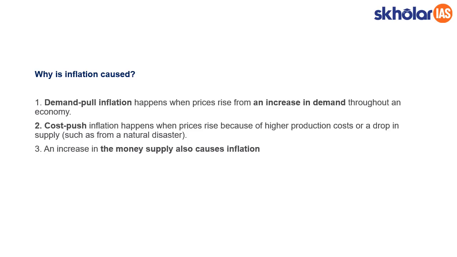There is another third variety of inflation where there is an increase in money supply. If money is spread across the economy and every person is having more money, as a result each and every person will demand more products, and this causes a kind of demand push inflation. So increase in money supply increases the demand for products and as a result will increase the price of the product. This causes inflation. So there are three types of inflation: demand pull inflation, cost push inflation, and money supply oriented inflation.